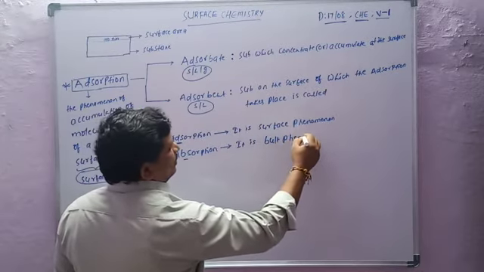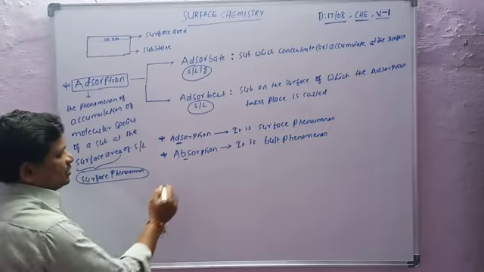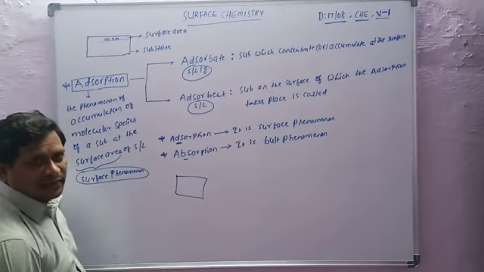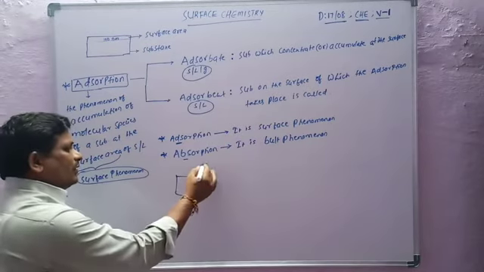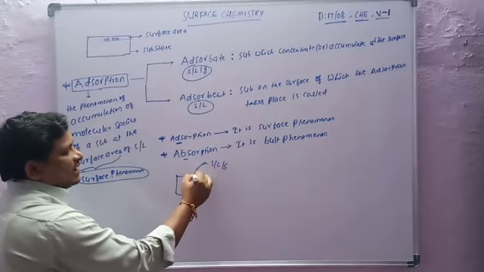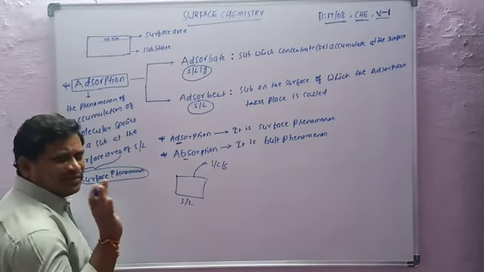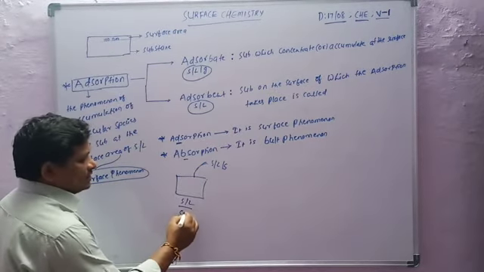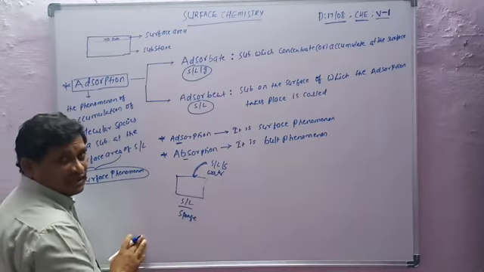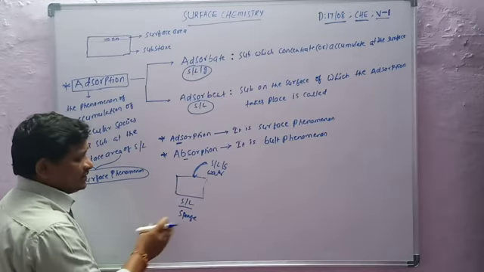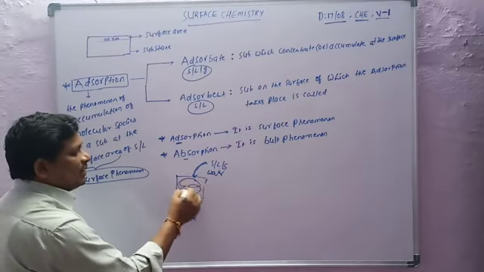For example, let us consider a solid or liquid, and another solid, liquid, or gas is passed on it. Simply, take a sponge and pass water on it. Then what happens? The sponge absorbs the water